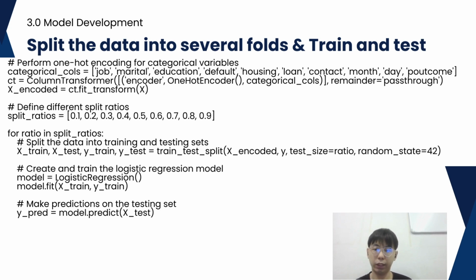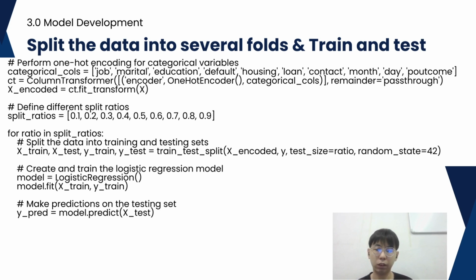And the next step is training and evaluation for the model. For each split ratio in the split ratio variable list, the data is split into training and testing sets using train_test_split. A logistic regression model is created and trained on the training data.